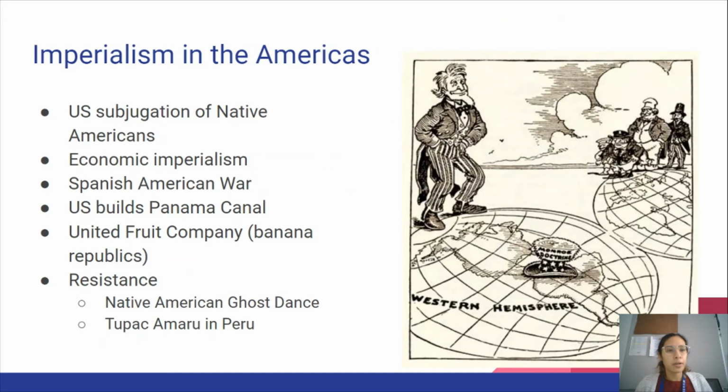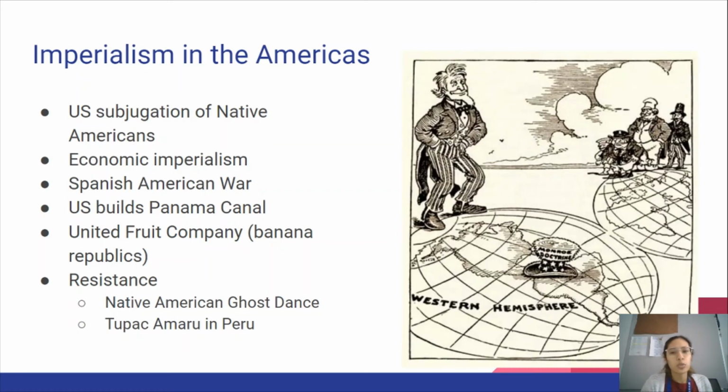In the Americas, we are going to see the U.S. subjugate all of the Native American population in North America. We are going to see the U.S. also employ something called economic imperialism, where one country has economic influence over another country. They basically control them economically, so not politically, but economically. The U.S. is going to use this when they basically have their companies, like the United Fruit Company, establish little banana republics in Central America, where they basically control the government and the economy of Central American countries.